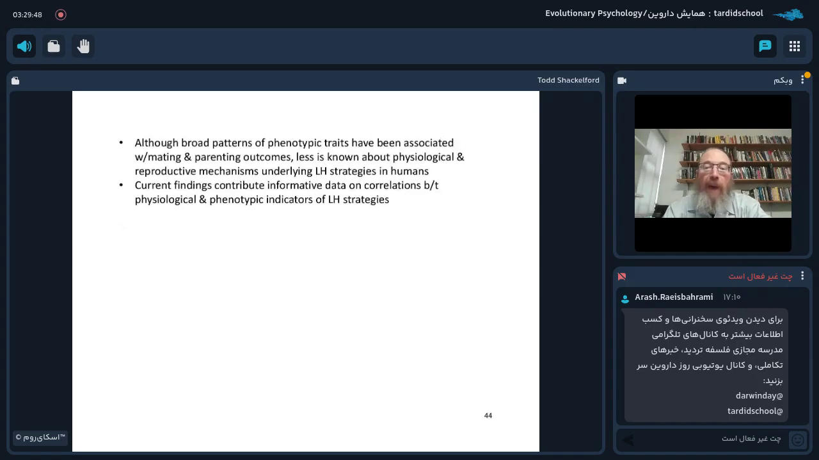Although broad patterns of phenotypic traits have been associated with mating and parenting outcomes, much less is known about physiological and reproductive mechanisms underlying life history strategy in humans. The current findings at a minimum contribute informative data on the relationships between physiological and phenotypic indicators of life history strategies.